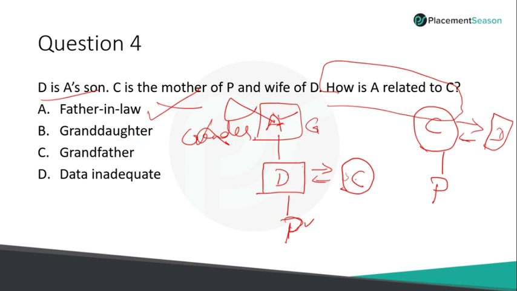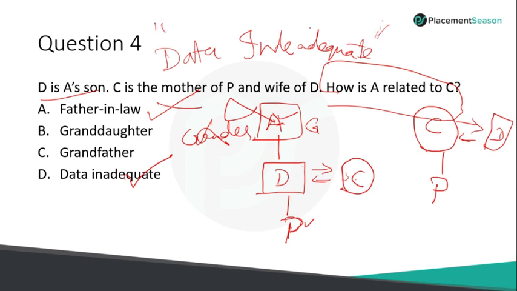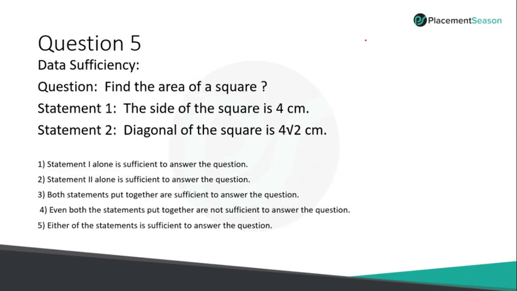So if you have an option like father-in-law or mother-in-law, you can go for that particular option. But here there is no option like that. So the answer is data inadequate. So students, be careful when there is an option called data inadequate. Be careful with that particular question. This is how the test takers will check your accuracy and your sharpness during the test. So whenever you take the test, stay calm and carefully observe each and every question, even the options. Clear? If you are clear about this particular point, you can easily crack any examination. Yes, good. We'll go to the next question.